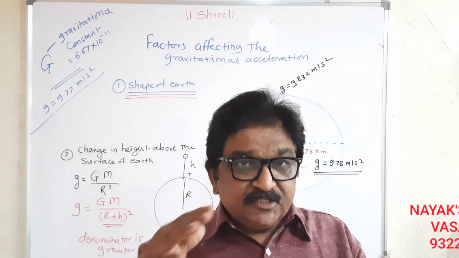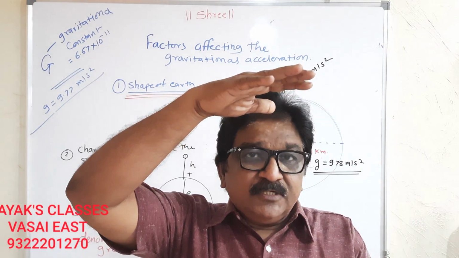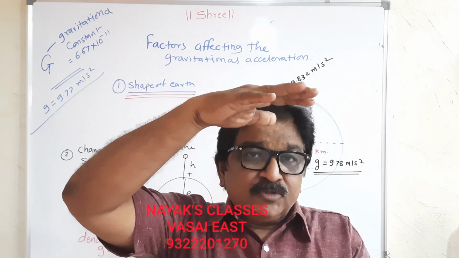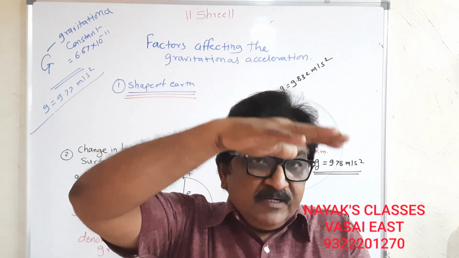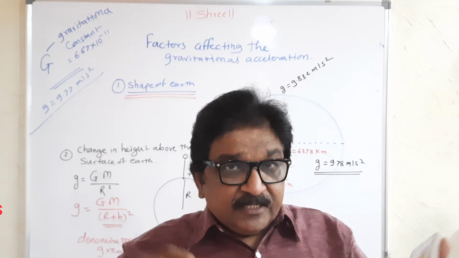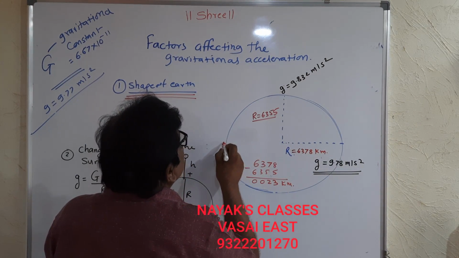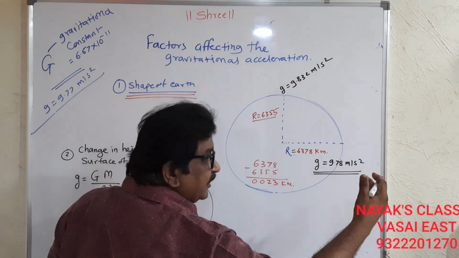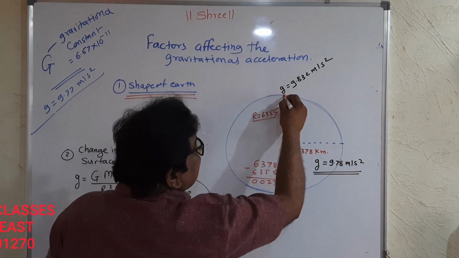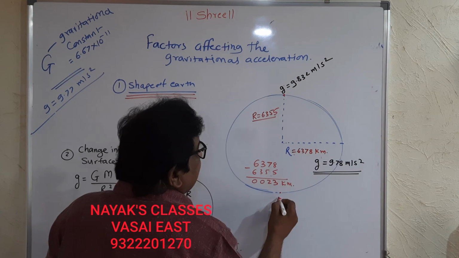If you press a football or simple ball, it will bulge at the center. Bulged means coming out, and it is flatter at the poles.